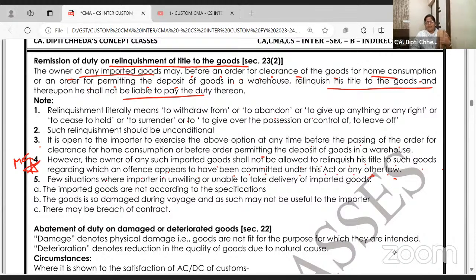Do you see in the old movies when goods are smuggled and police comes, they leave the goods and run away? That's a layman's relinquishment.